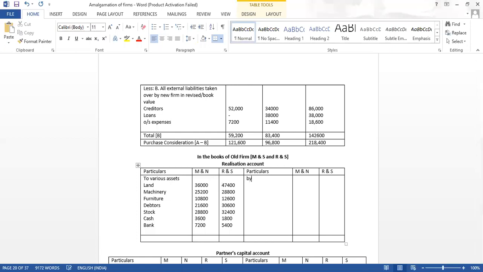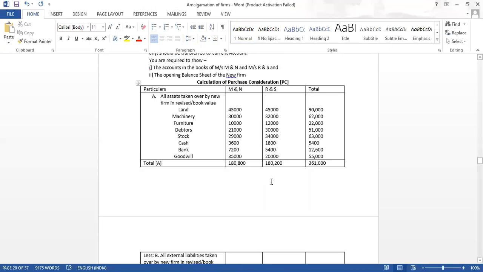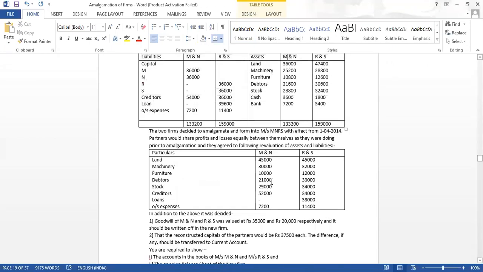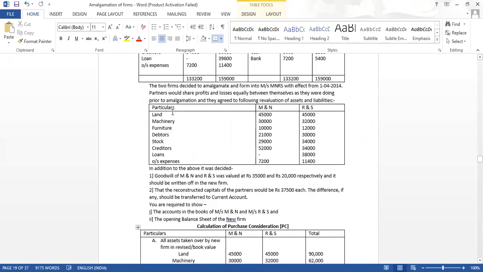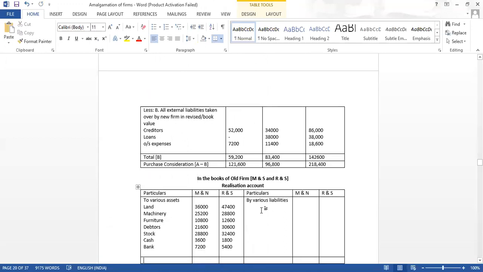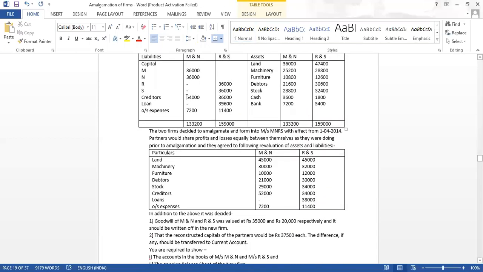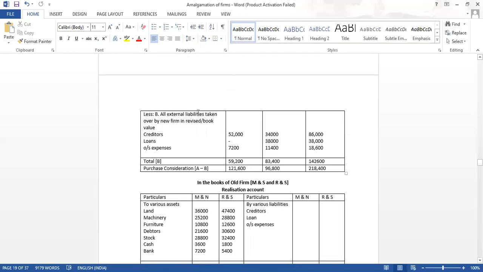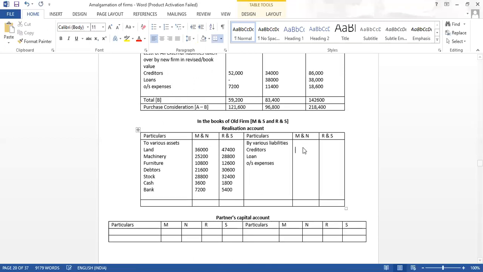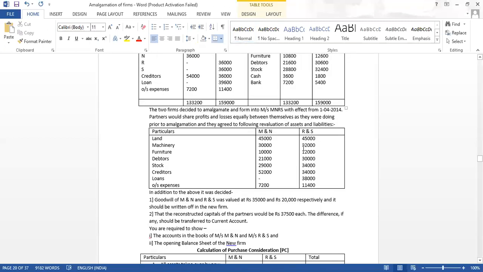Now credit side by various external liabilities. Now what external liabilities do we have in the balance sheet? Now let us copy the balance sheet values. Now we will copy of R and S also.